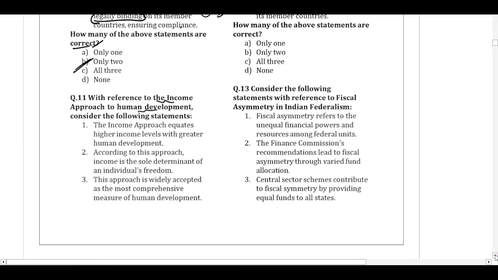So for development, we can look at it from different approaches. One is the income approach, then we have the capability approach. The income approach says that if you increase the income of a person, he will get more access to purchasing power. If he can get purchasing power, he can procure goods and services. For example, he can give himself good education, he can afford good healthcare. That way, ultimately, good income will lead to the overall development of a person.